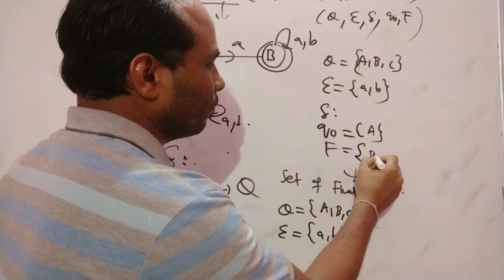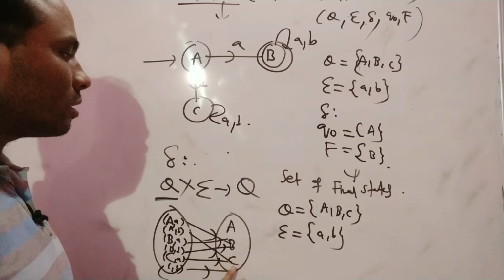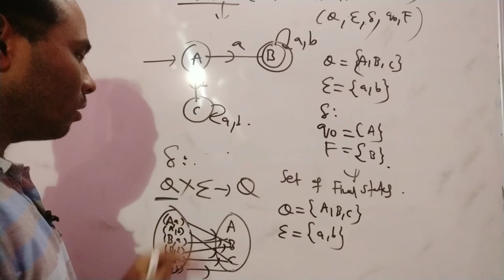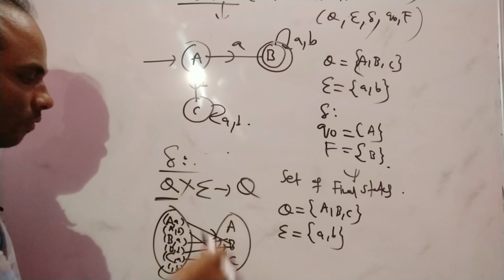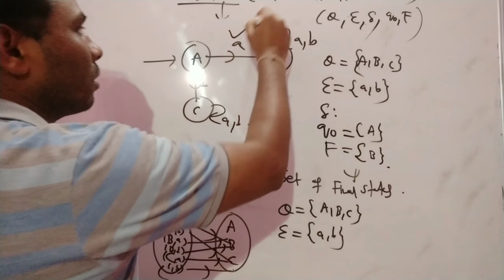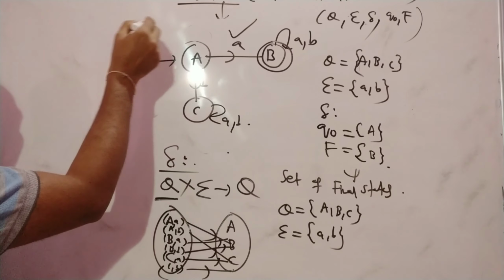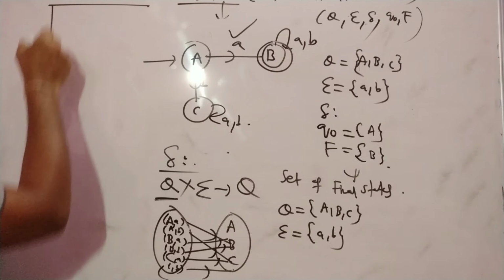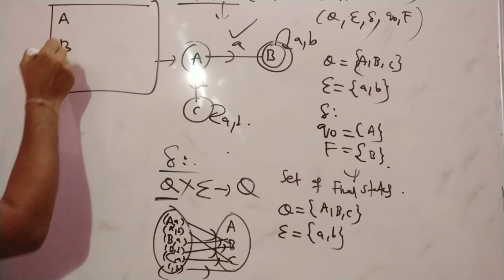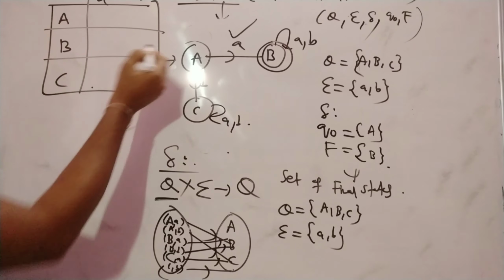Now it is B. So this is the description about the transition mapping. This is how you are going to map in the transition. This is the delta. In the DFA you have to apply the delta like this. This is the transition mapping. Similarly, you can draw the transition diagram also. Transition diagram is very simple. You see here, you have to take all the states and input symbols. Just you have to write.